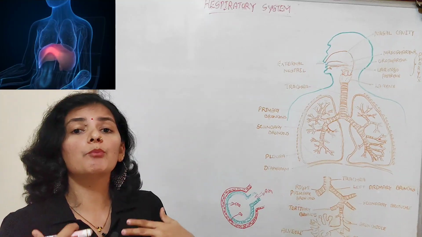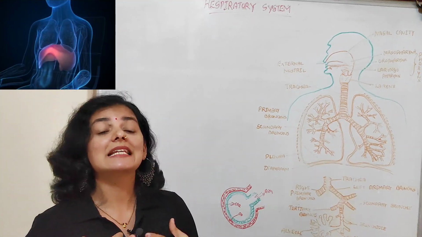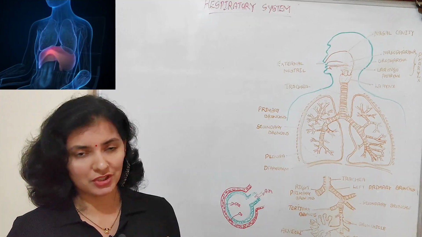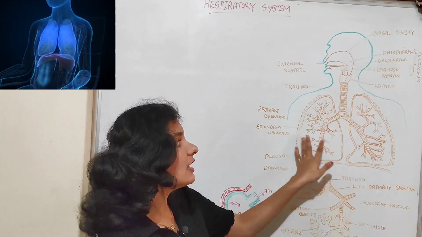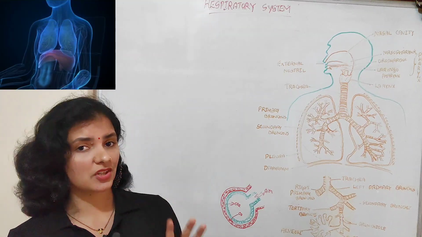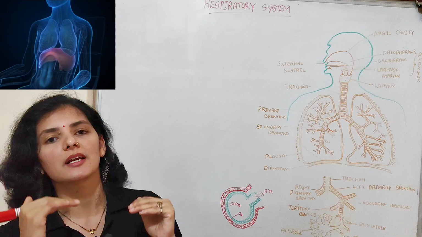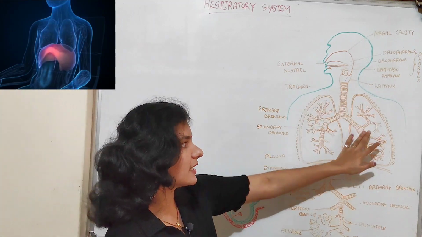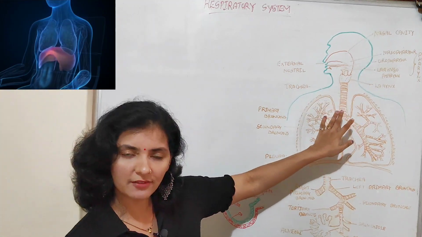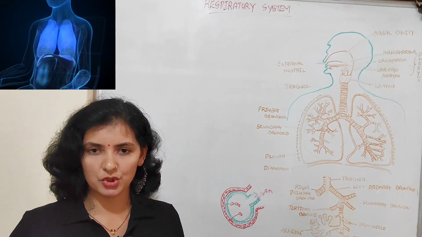So because of the upward movement of the ribs and flattening of the diaphragm, there is an increase in the chest cavity, or there is an increase in the size of the thoracic cavity. So when there is an increase in the size of the chest cavity, obviously the pressure inside the chest cavity becomes less, or the pressure inside the lung or the chest cavity decreases when compared to the atmospheric pressure.